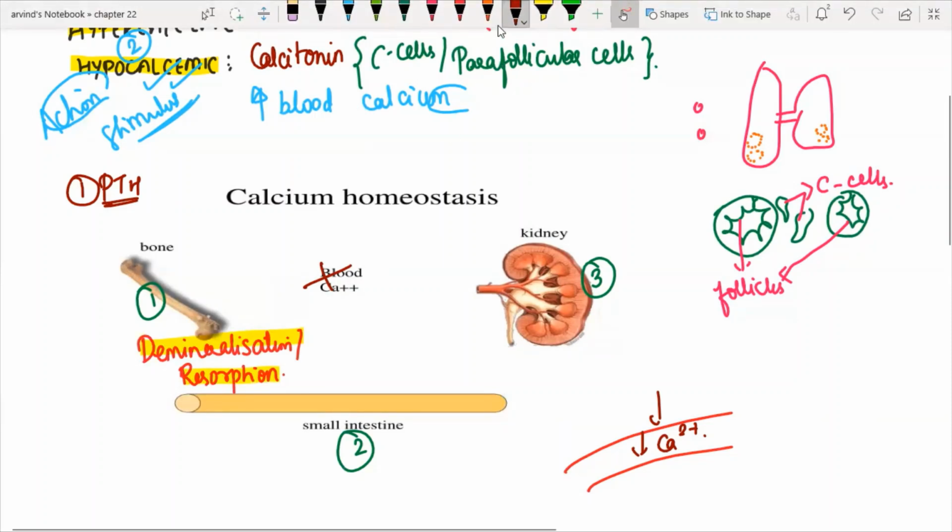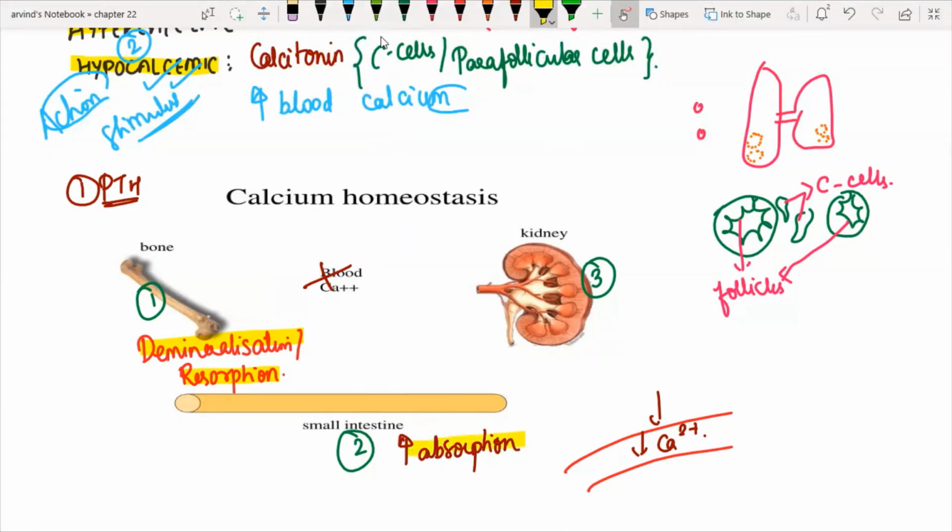Next, from the intestine. So I start taking in so much amount of calcium. All that calcium has to be absorbed from the intestine and get into my bloodstream. So from the intestine, I'm asking it to increase the absorption level. Hey intestine, please try to increase your absorption level so that it will benefit me.